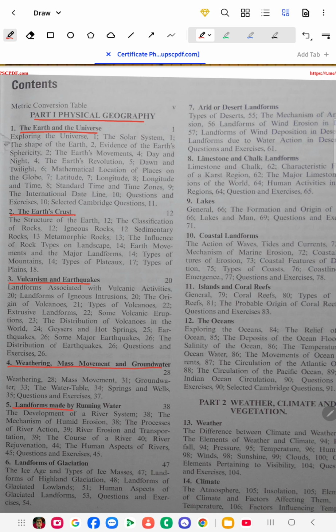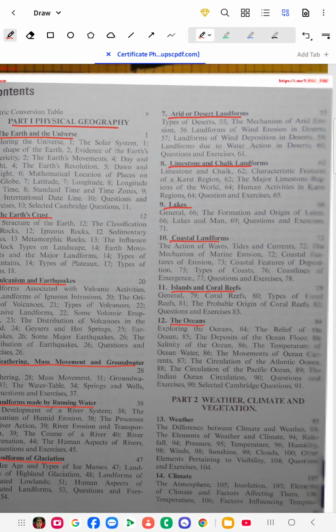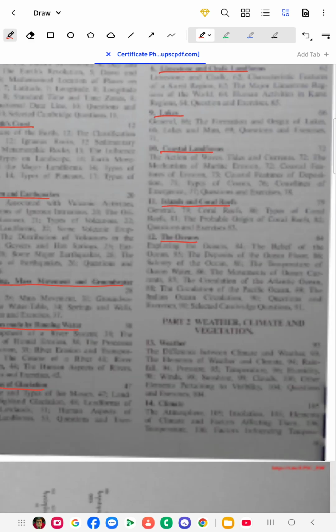Then comes the landforms made by running water and the landforms by glaciation, different types of landforms like arid and desert landforms, limestone and chalk landforms, and the lakes, the coastal landforms, the islands and coral reefs, the oceans. So these are the various landforms which develop during the physical geographical process, by denudation or weathering or erosion. So this is all about part 1, which is physical geography.